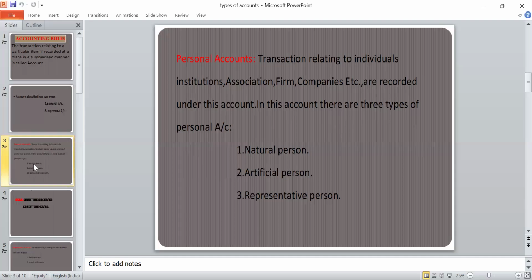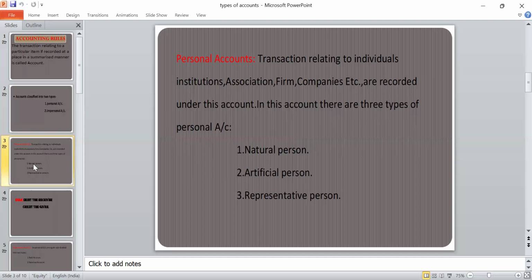First of all, accounts are mainly divided into two: personal and impersonal. How many types of personal account? Three types: natural, artificial, and representative person. What do you mean by personal account? Personal account means business transactions relating to individual human beings, or institutions, associations, firms or companies.